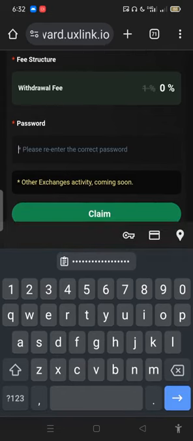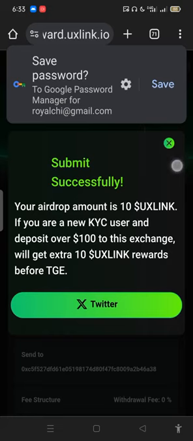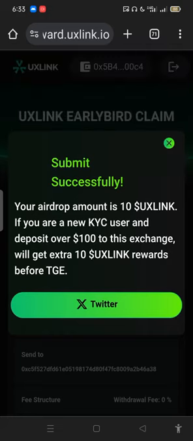I have to put in my password. So it says your airdrop amount submitted successfully. Your airdrop amount is 10 UXLINK. If you are a new KYC user and deposit over $100 to this exchange, you get an extra 10 UXLINK rewards before TGE. Remember, this is just for early bird claim. This is not the token generation event yet. The time for that has not come.